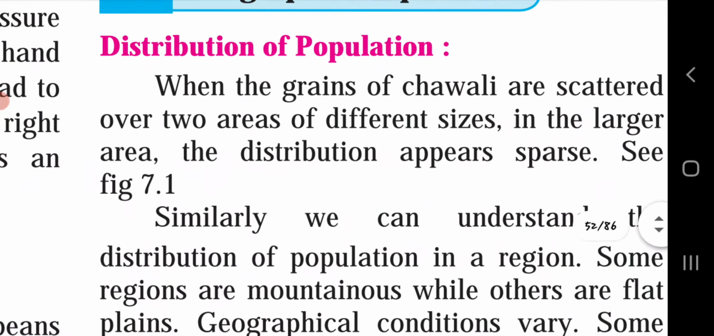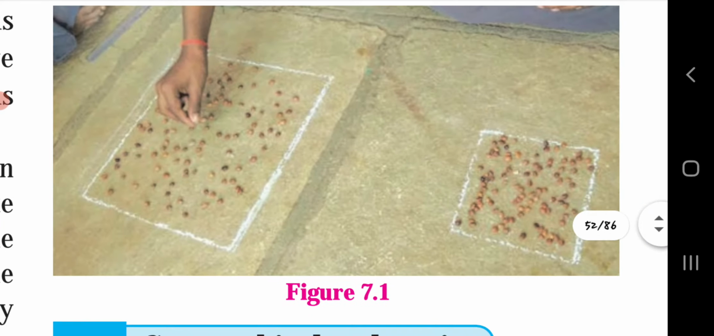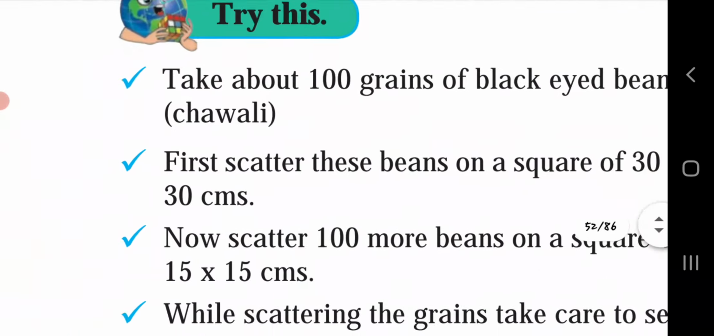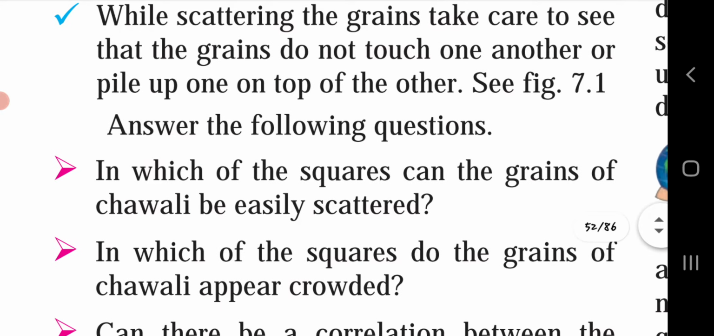Here, the picture is given. Like this, you have to create two boxes. One box you have to prepare of 30 into 30 centimeters. The other box will be of 15 into 15. You have to scatter the chawri so that they do not touch each other or lie on each other. Depending on this, we have to answer a few questions.